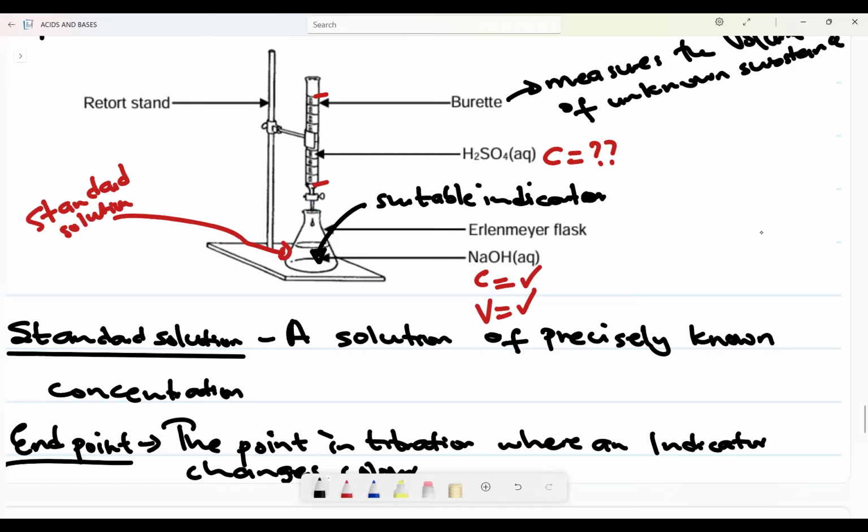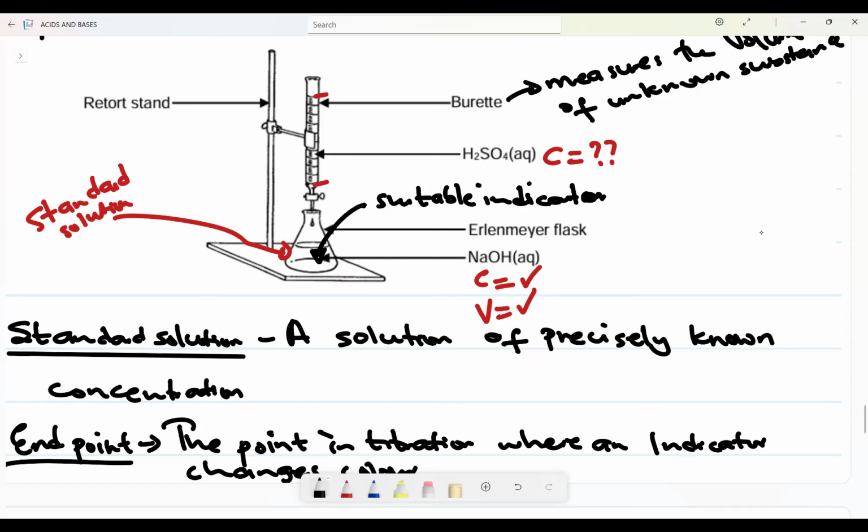I need to immediately close the tap of my burette. Then that is when we say we have reached the end point. The end point is the point in titration where an indicator changes color, right? So now we close our tap. Then we have the titration reaction that we wanted.